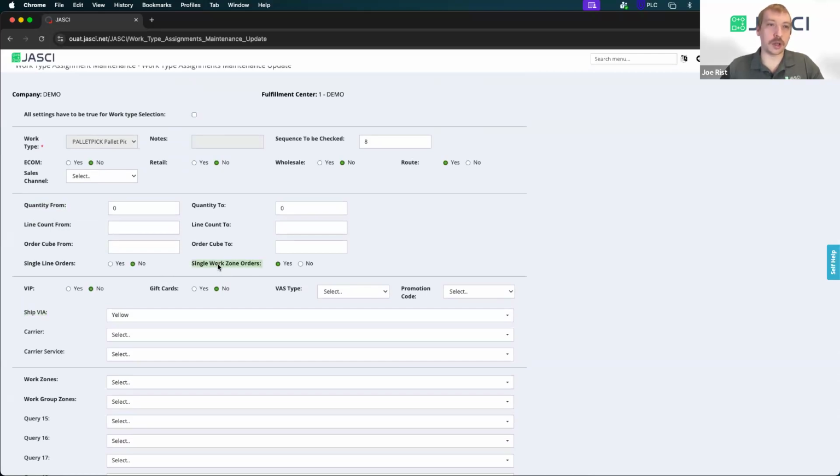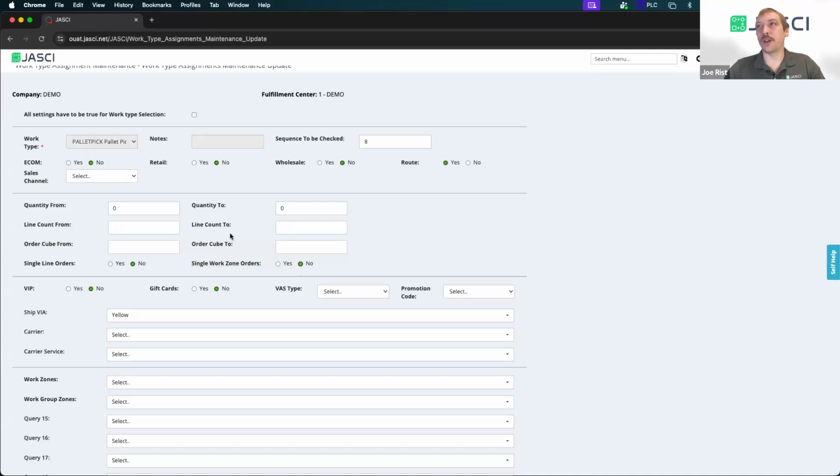You can also choose if this is going to be multi-zone or single work zone, which is very important. Let's say you're leveraging put walls. A very common use of put walls is when you have orders that might be allocated across different work zones. Instead of having someone travel from zone to zone and have a ton of footsteps across the warehouse, maybe you want our allocation to allocate them for different put wall picks and then have them consolidated at the put wall. So if you were making a put wall work type, you would want single work zone orders probably marked as no. And that's going to know that we're saying, okay, we're going to take something that we've allocated across these different zones and create picks from them.